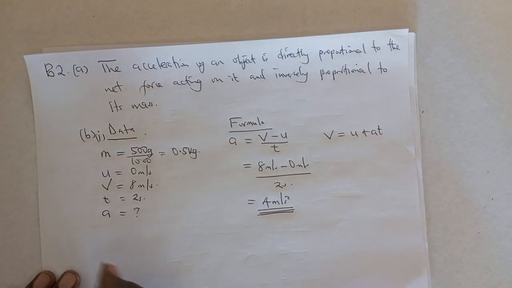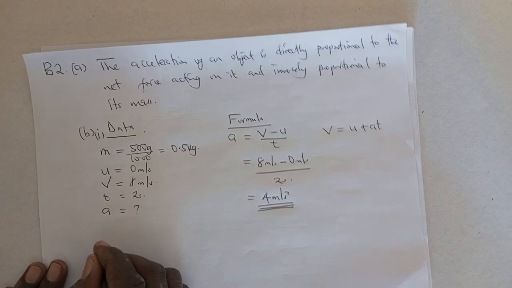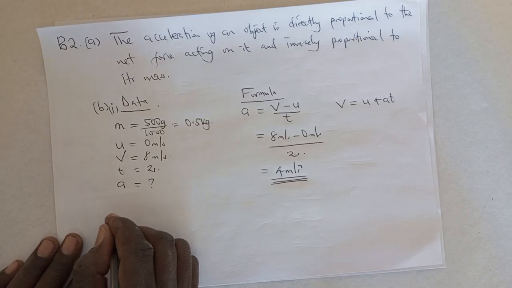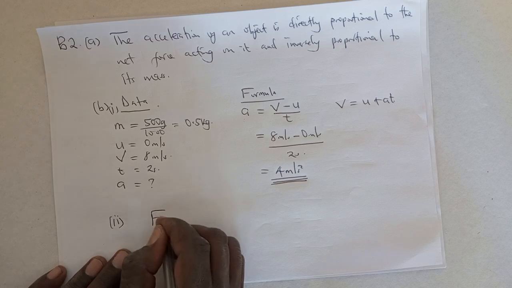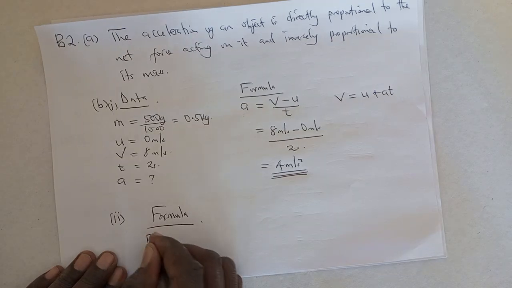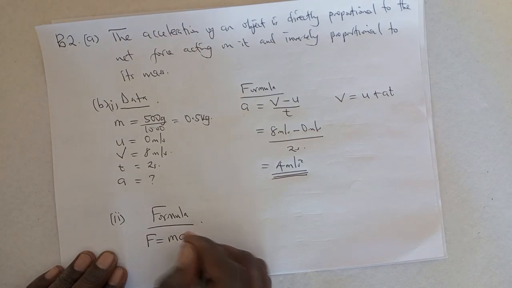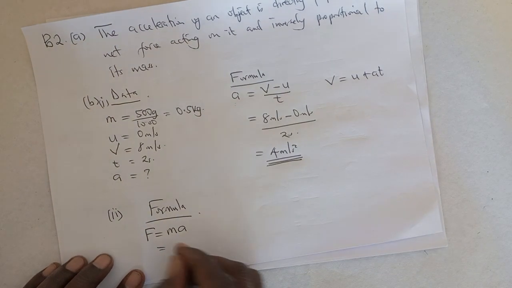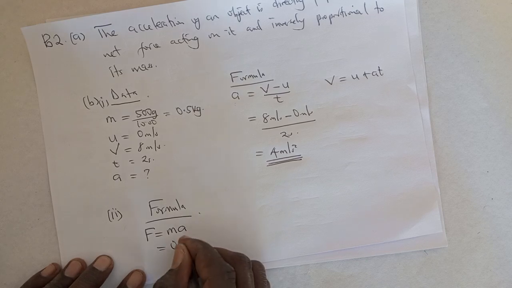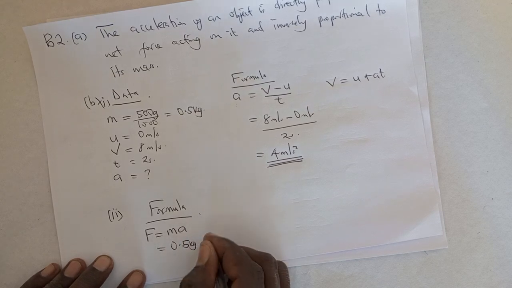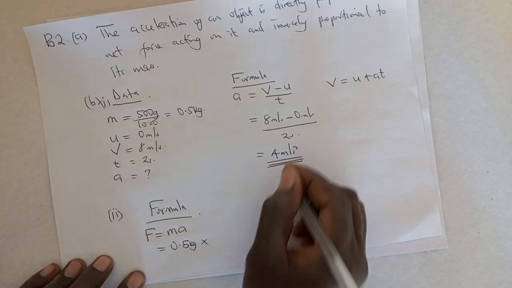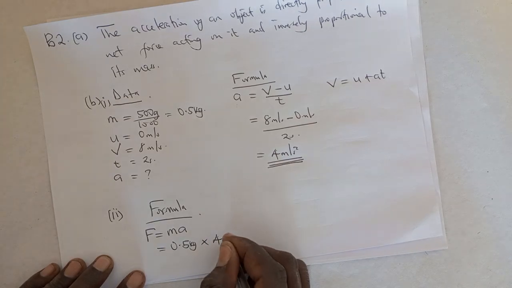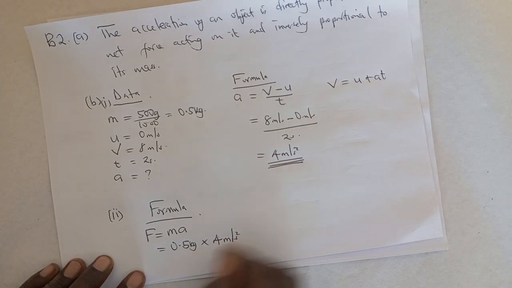Now, we know that for B2, from the data that we gathered here, the formula for F is force is equal to mass times acceleration. What is our mass? It is 0.5 kg multiplied by the acceleration, which we've just calculated, 4 meter per second squared.